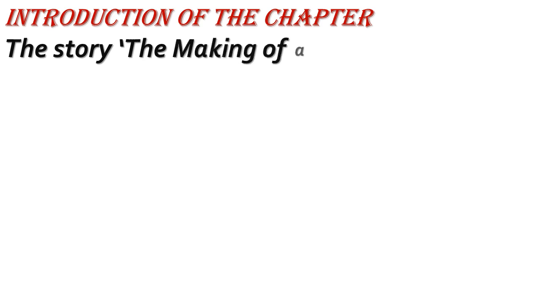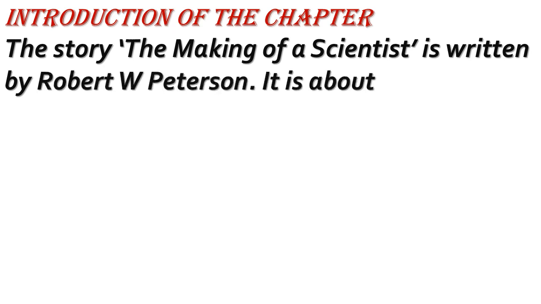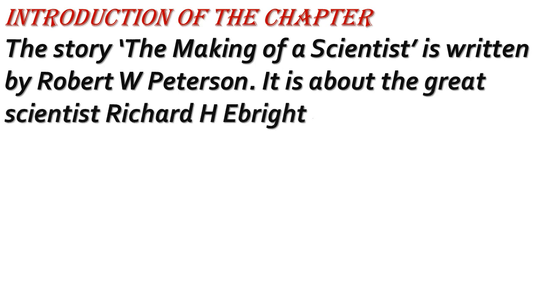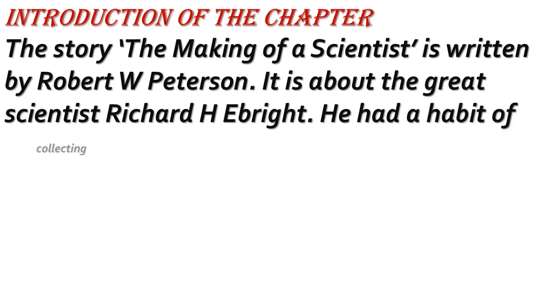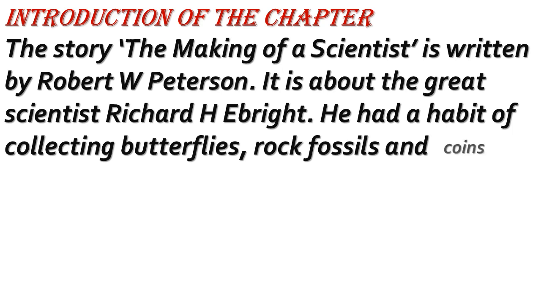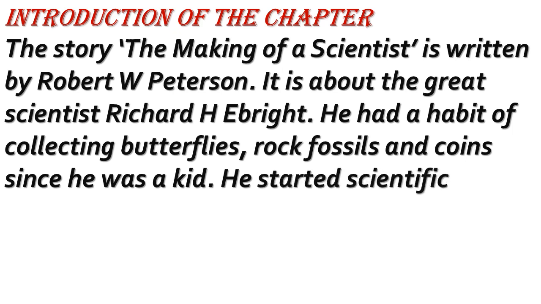The making of a scientist means how can a person become a scientist. So the story The Making of a Scientist is written by Robert W. Peterson. It is about the great scientist Richard H. Everett. He had a habit of collecting butterflies, rock fossils and coins since he was a kid.